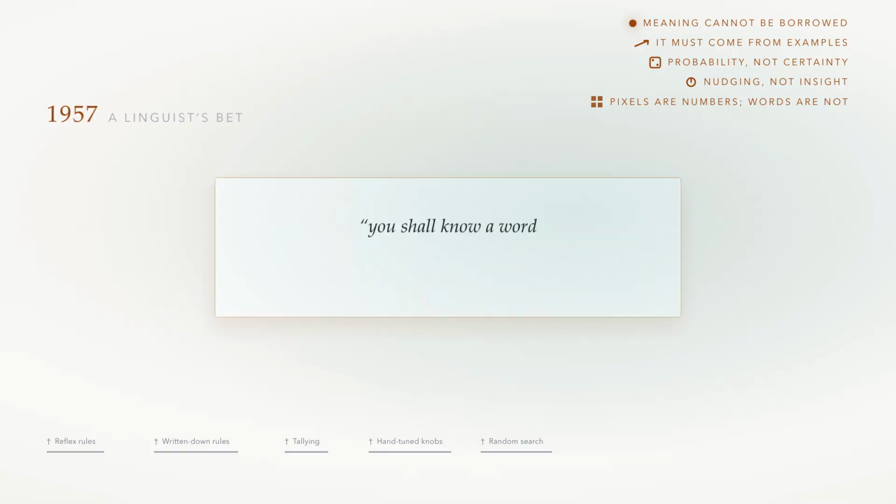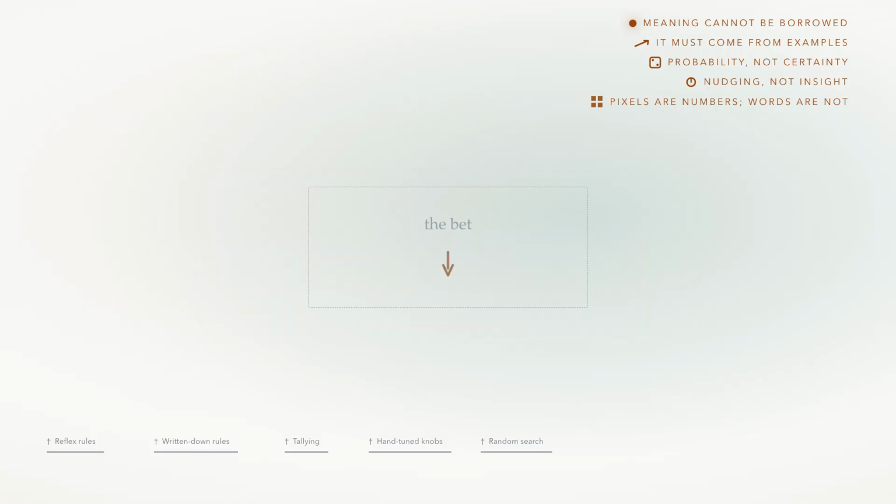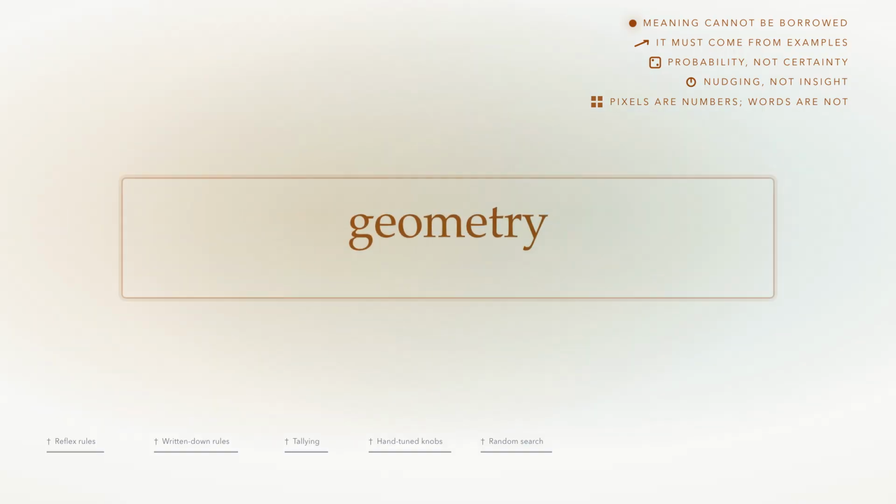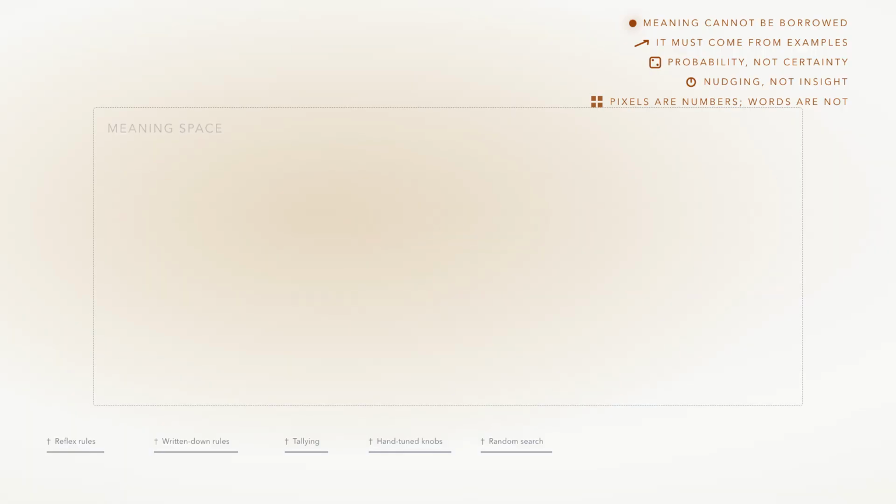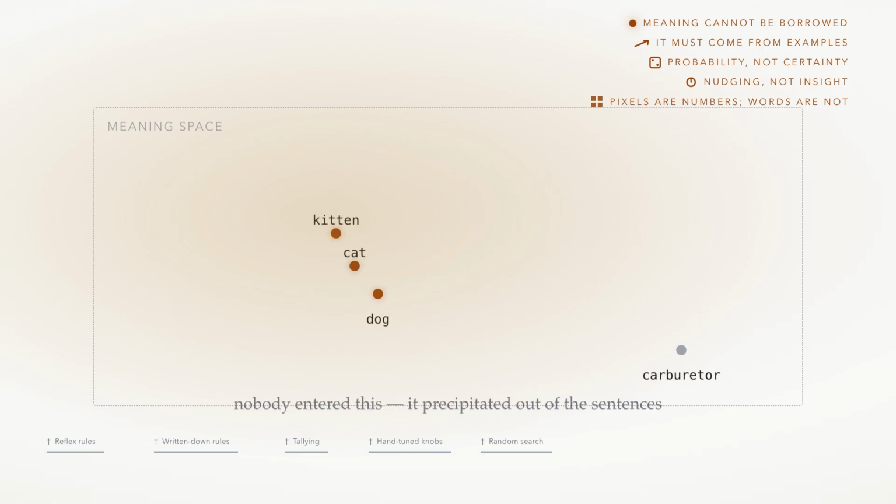A linguist, by the way, had stated the underlying bet back in 1957. You shall know a word by the company it keeps. This just turns that sentence into an error to minimize. And what comes out is geometry. Each word is now a point in a space, and the space means things. Cat sits near dog, kitten nearby, carburetor far across the room. Nobody entered that. It precipitated out of the sentences.